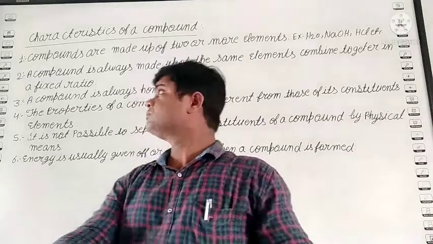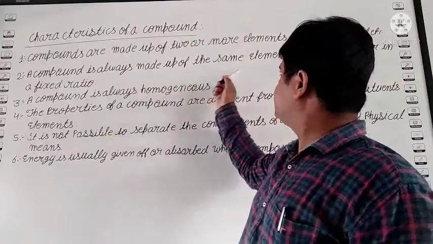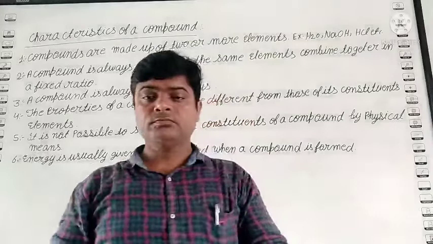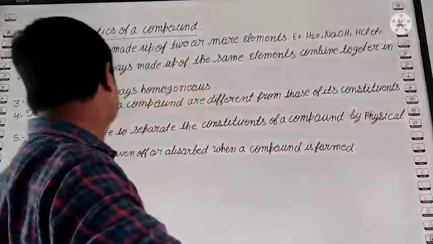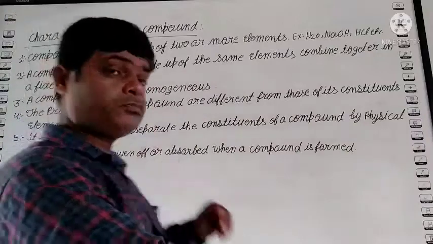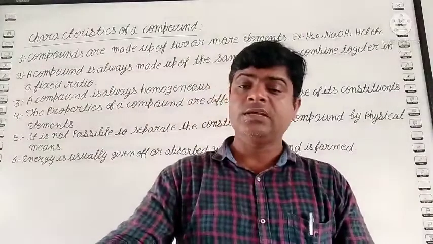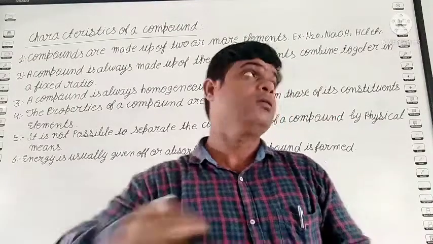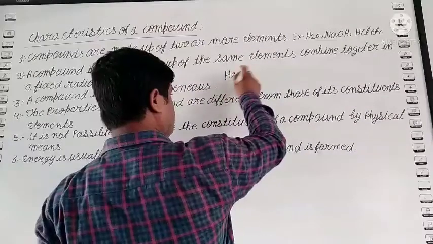Second one, a compound is always made up of the same elements combined together in a fixed ratio. Means their ratio is fixed. Suppose water, H2O.